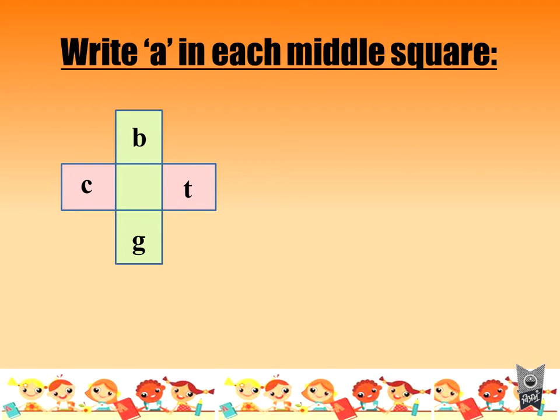So this is what you have in your book, the first picture. Okay, now if you write A over here, so you will get two words. Okay, now there is a space besides that square.